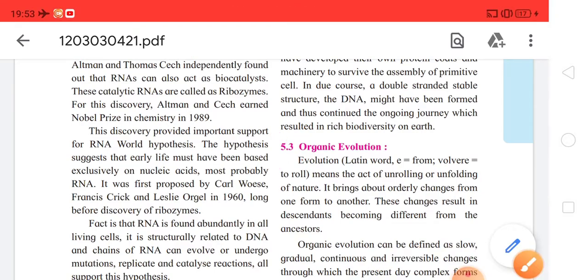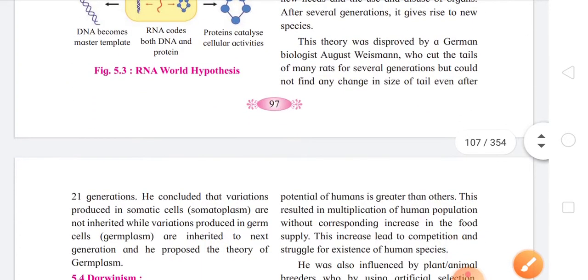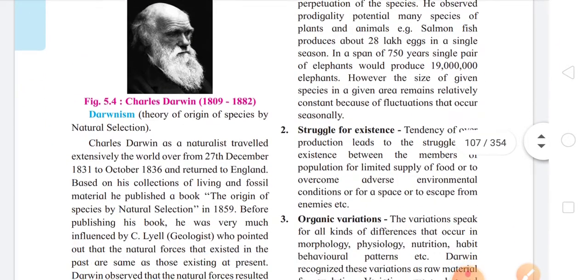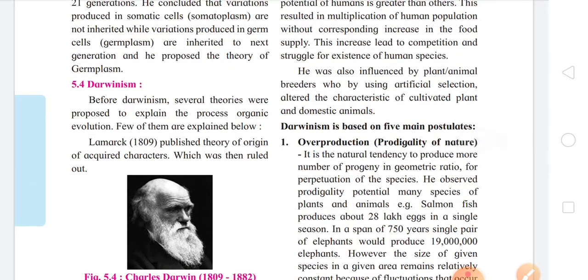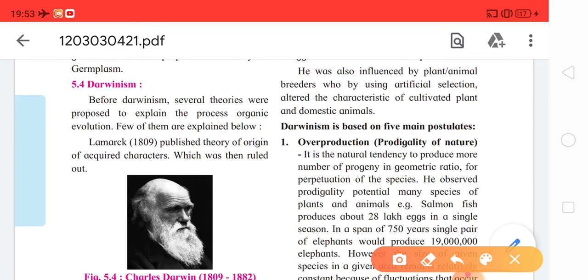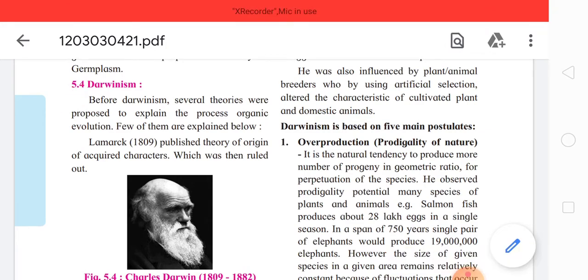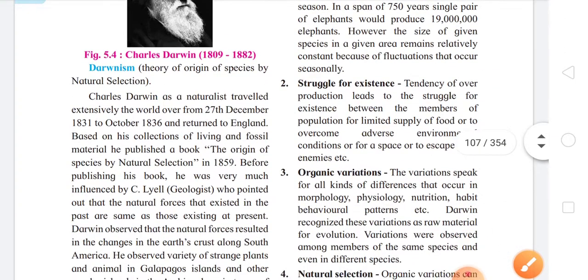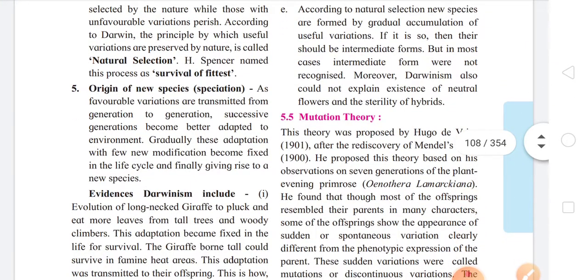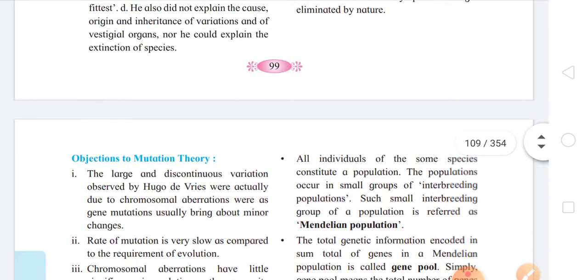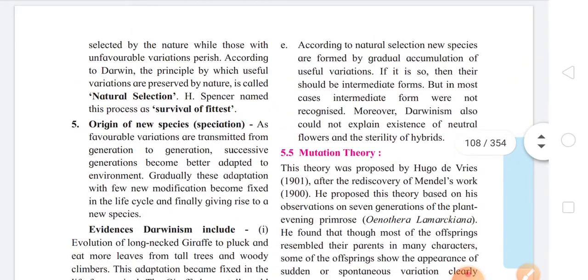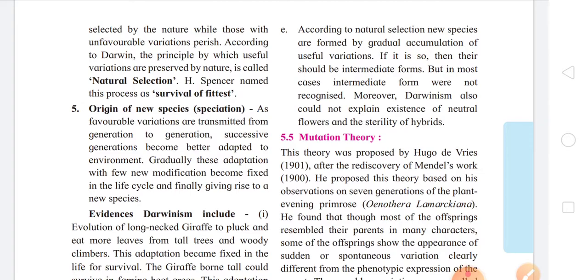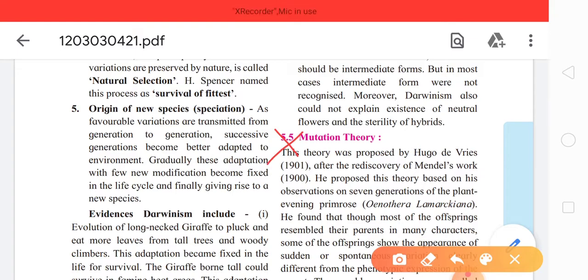And now go to the next page, that is page number 98. Okay, go to page number 98. The subtopic 5.4, that is Darwinism, it is reduced, so it is non-evaluative for the exam again. Now next, on the next page itself, that is page number 99, subtopic 5.5, Mutation Theory, deleted, reduced and non-evaluative for the exam again.